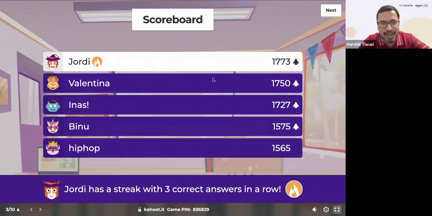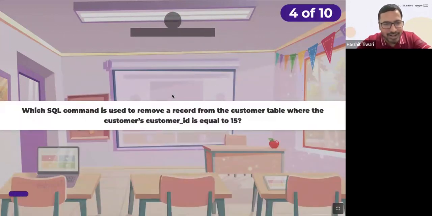Let's see, Jordy is in the lead now, and Jordy's on fire. Valentina is back to second, Ines third. Great fight happening here. Very close. Okay, on to the next question.